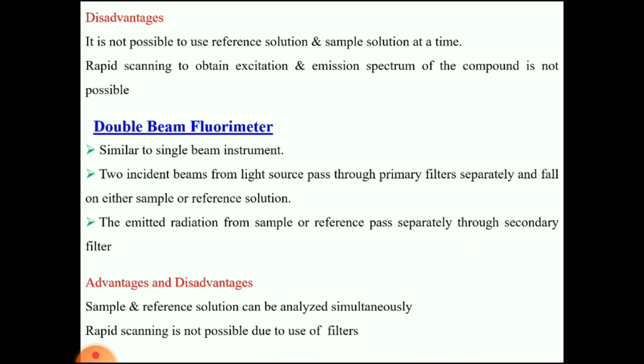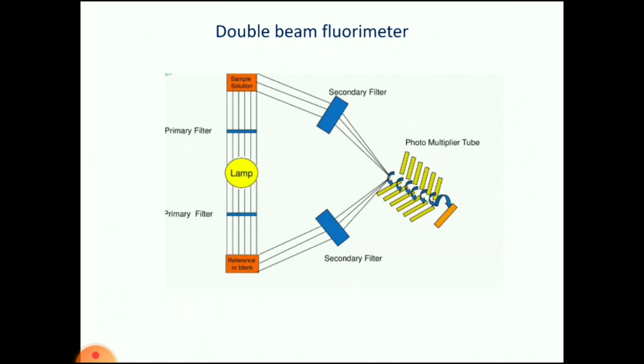In the double beam spectrofluorimeter, we have two beams of light. So the lamp will be there. One beam is going to the downward side, another beam of light is going to the upward side. So two primary filters are there, one primary filter and another primary filter. Two sample cells are there, one for reference, another for the sample. From these, the two secondary filters will be there, and then it will reach the photomultiplier.